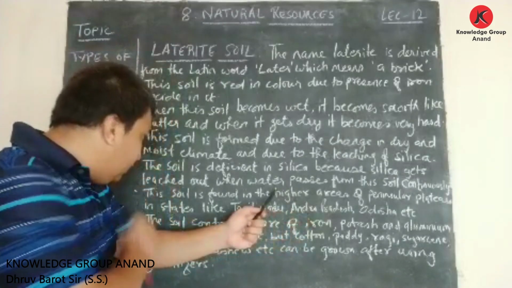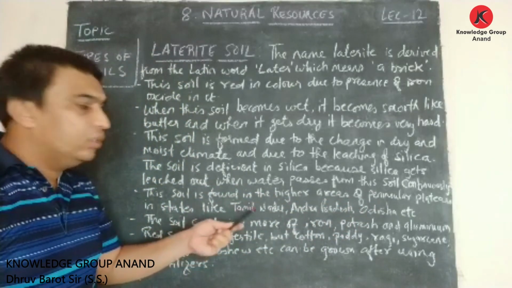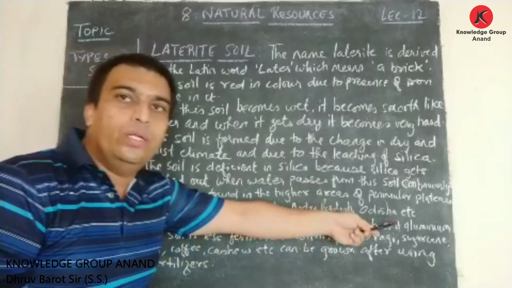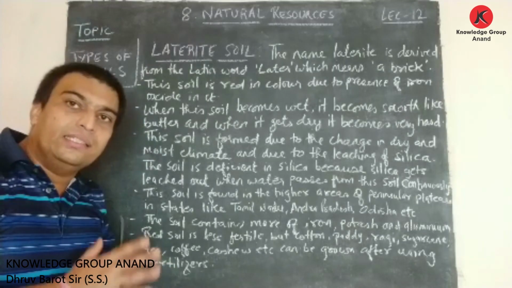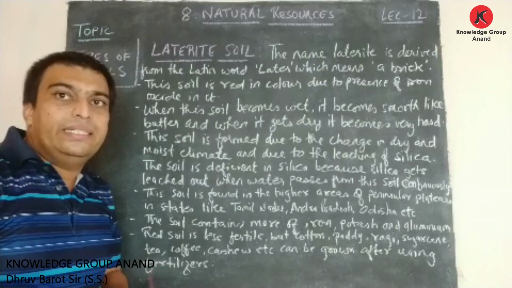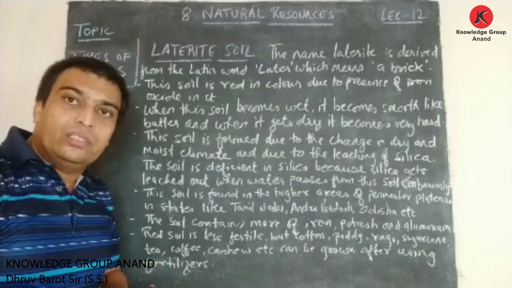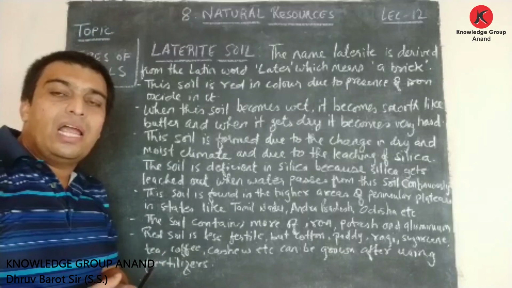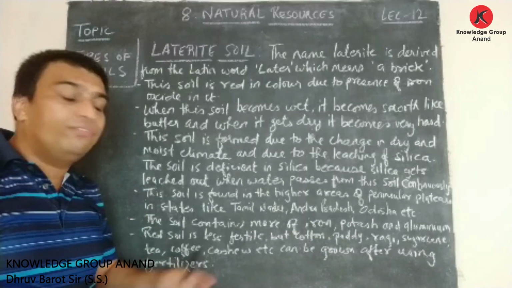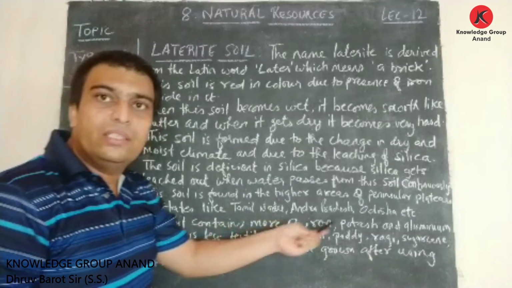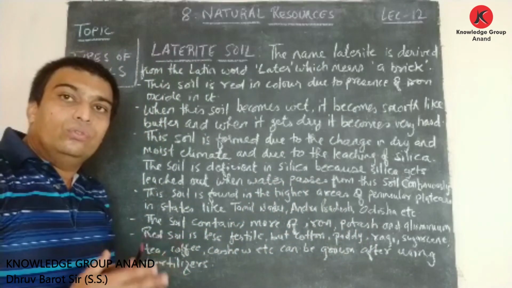So the soil is found in the higher areas of the peninsular plateau in states like Tamil Nadu, Andhra Pradesh, Odisha, etc. These are the places where this type of soil is found. Friends, it can be asked in your map work when you will be asked to locate the region having laterite soil. You can locate the region of Tamil Nadu, Andhra Pradesh, Odisha, any of the locations you can show for this laterite soil.